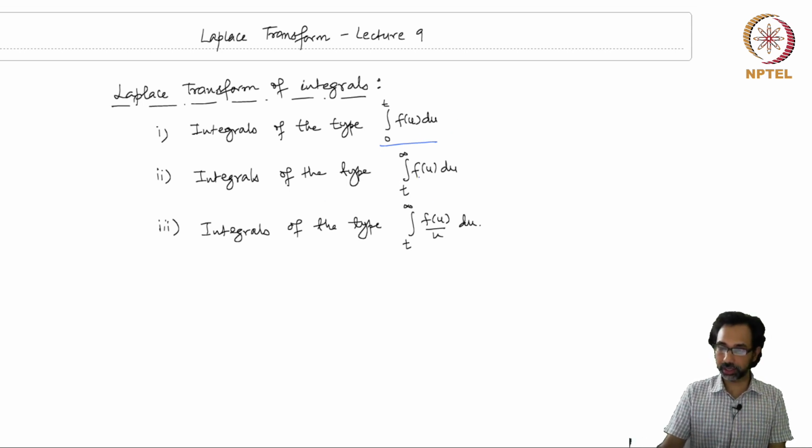The second one is the Laplace transform for the integral of the type t to infinity. Now note that the first one is a Riemann integral, given that f(u) is piecewise continuous, but the second one is an improper Riemann integral.